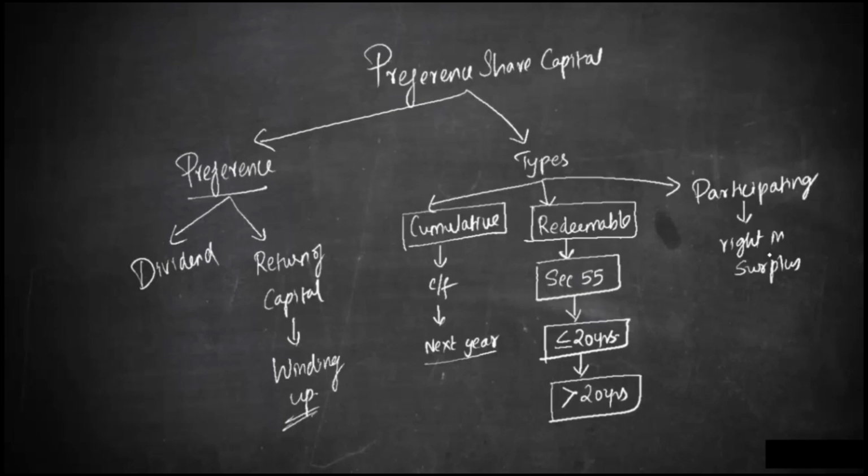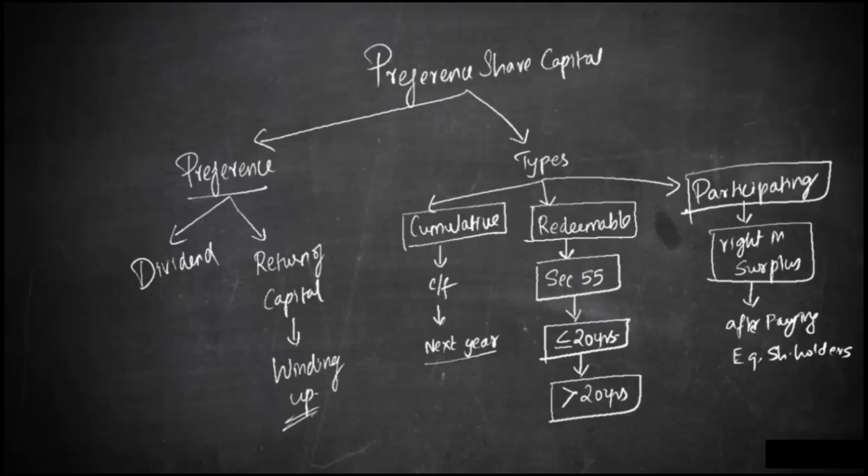After paying all of them, if there is any surplus, even after paying equity shareholders, then people holding participating preference shares will have a right on that surplus. That's why we call this a participating preference share.